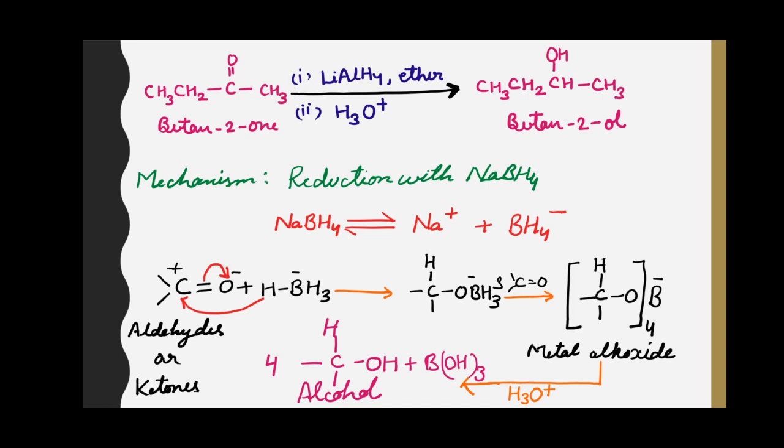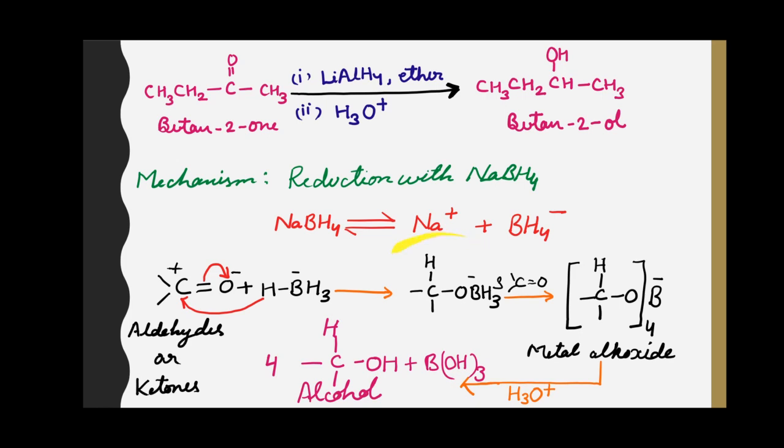When hydride ion approaches the positively charged carbon atom, a bond is formed between carbon and hydrogen. Another bond is formed between the negatively charged oxygen atom and the boron atom. So in this step, a product is formed in which a new carbon-hydrogen bond and an oxygen-boron bond are formed.